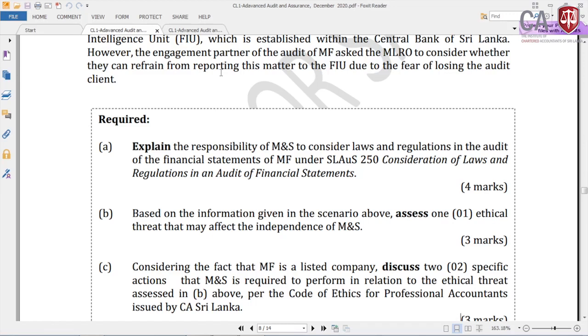End of the second year means it can be done before the second year financial statements are signed off and audit reports are issued, or immediately after the second year financial statements are signed off. This is called a pre-issuance and post-issuance review. So that is very clearly given in the study text. I hope that you might have answered that question.